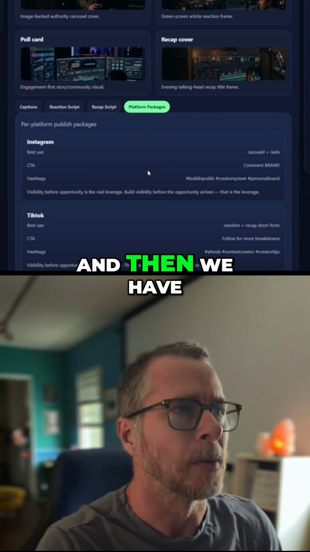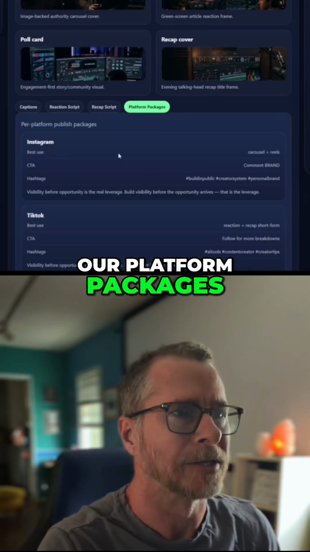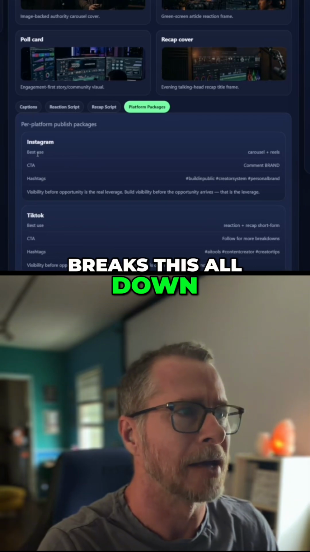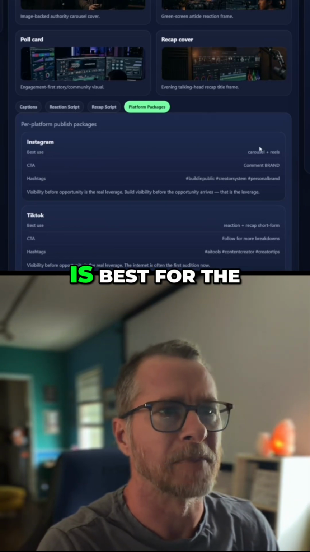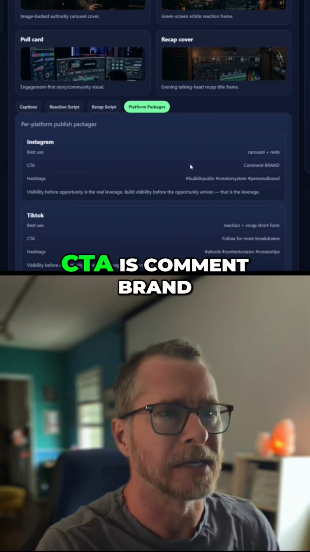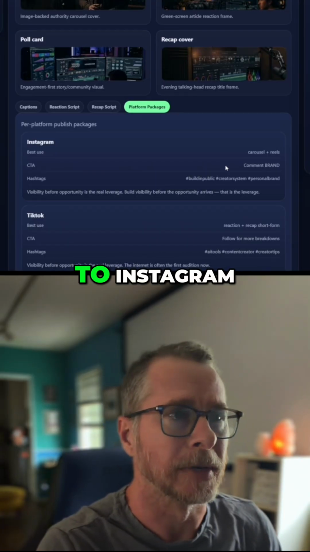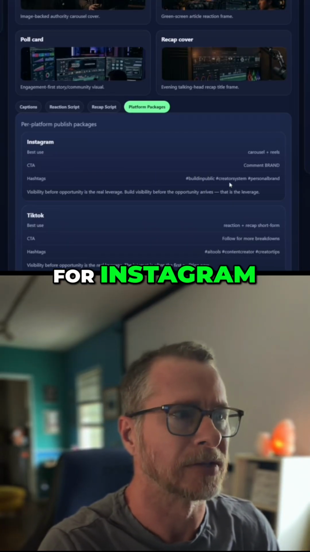And then we have our platform packages. So it just breaks this all down. Instagram, it's saying, is best for the carousel and the reels. CTA is comment brand to Instagram. It has our hashtags for Instagram.